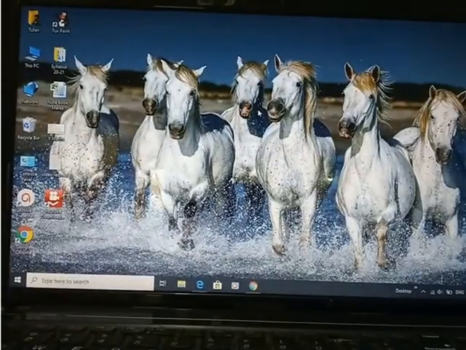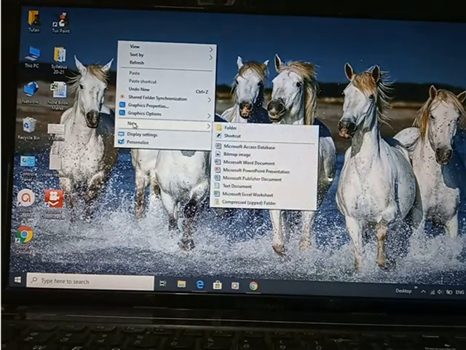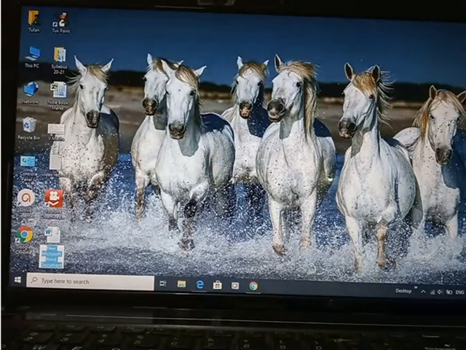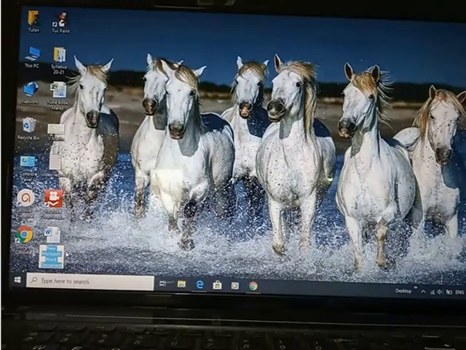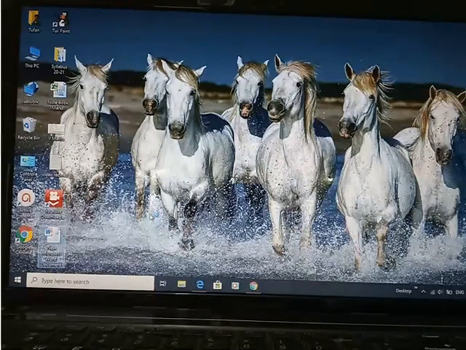Just you should know how to open Word also. Let's see, I am showing you all. This is the right click button. After right clicking you have to go to New, and after going to New you have to select the Microsoft Word document. So this is how one blank document will open automatically in the name of New Microsoft Word Document. You can rename this. Okay, so I am not renaming now, and double click this to open this particular application.